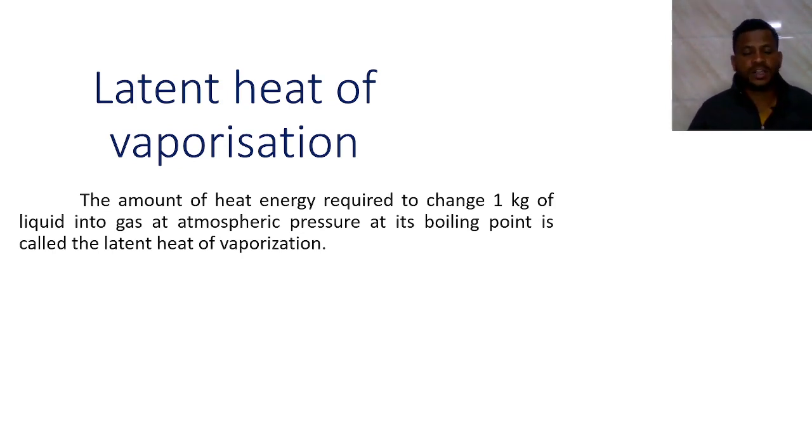After the boiling point, the water starts to evaporate, which is vaporization. It means 1 kg of a liquid converts into gas at atmospheric pressure at its boiling point. That's why I told you 100 degrees Celsius. That is the boiling point of water. This is called the latent heat of vaporization.